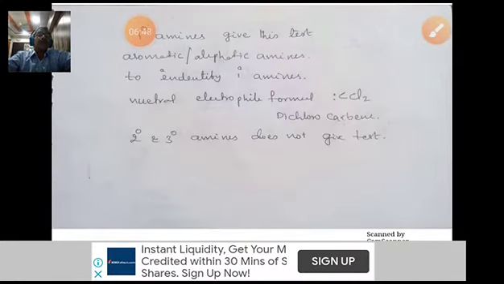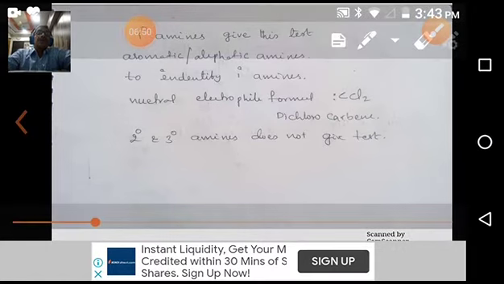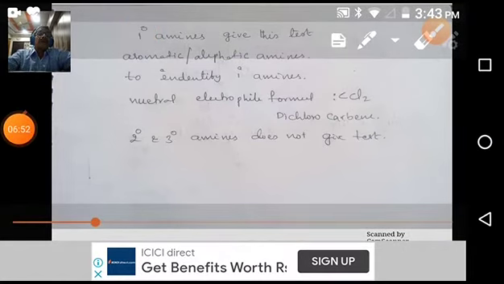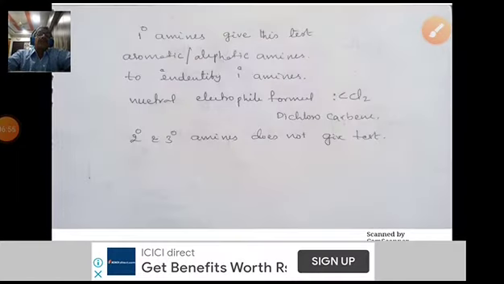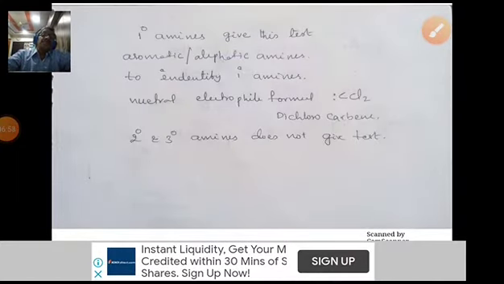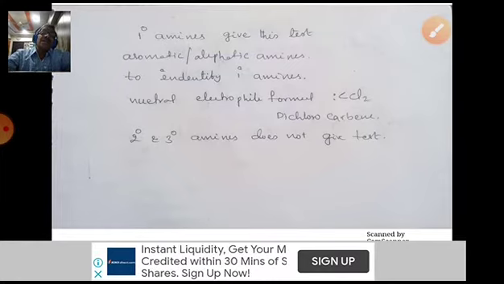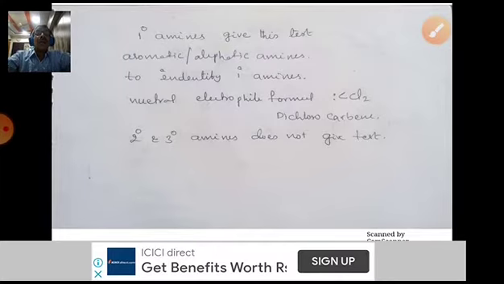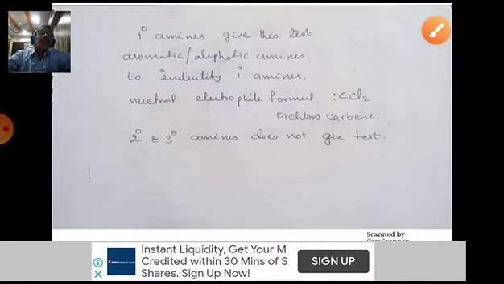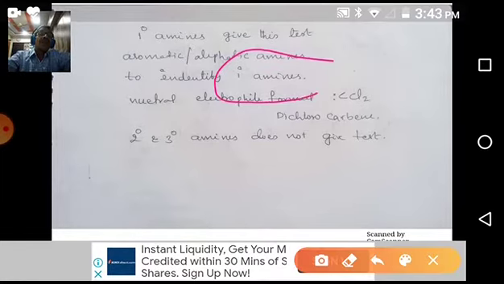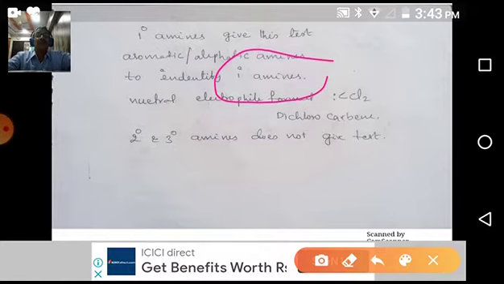So what are some specific things about this? Primary amines give this test. I already told you, secondary and tertiary amines may react, but they don't give that foul smelling gas. That's why this reaction is given only by primary amines, both aliphatic as well as aromatic. It is used to identify primary amines, whether aromatic or aliphatic. It is a very important application of this reaction.